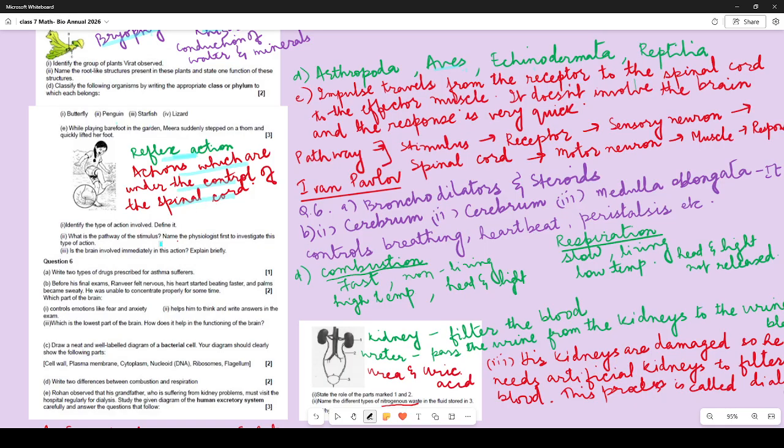What is the pathway of the stimulus? So the definition is: impulse travels from the receptor to the spinal cord or the effector muscle. It doesn't involve the brain and the response is very quick. So even if you write this way, it is fine. Okay. तो ये रिफ्लेक्स एक्शन एक्चुअली किसको बोलते हैं कि रिसेप्टर से स्पाइनल कॉर्ड से इफेक्टर मसल जाता है, ये ब्रेन नहीं इसमें इन्वॉल्व होता. That is how you define reflex action.